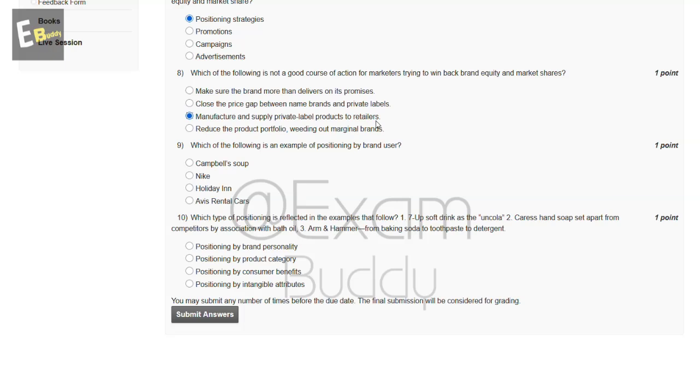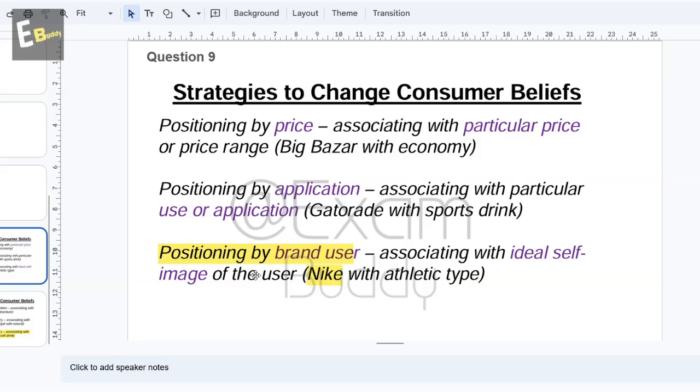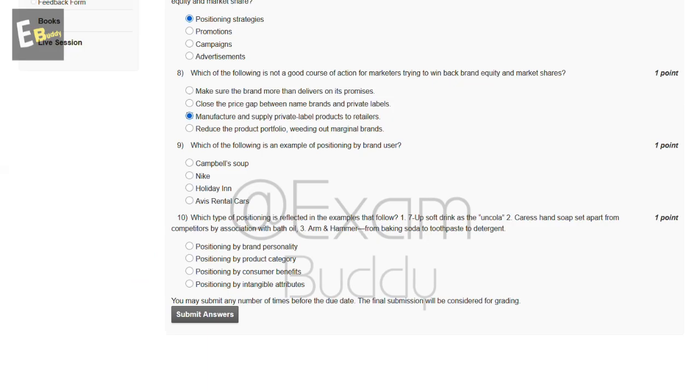Now the ninth question is: which of the following is an example of positioning by brand user? So let's check the answer of our ninth question. So question ninth, positioning by brand user, Nike. So the answer of our ninth question is B, Nike.